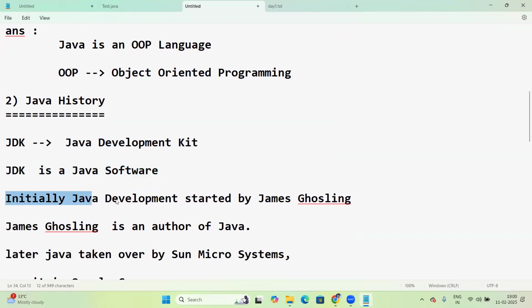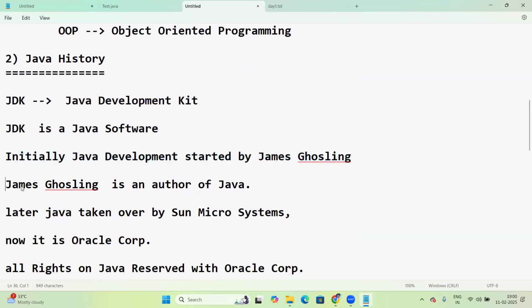Initially, Java development started with James Gosling. So James Gosling is the author of Java. Maybe someone will ask this question: who is the author of Java? Who has developed Java? James Gosling.